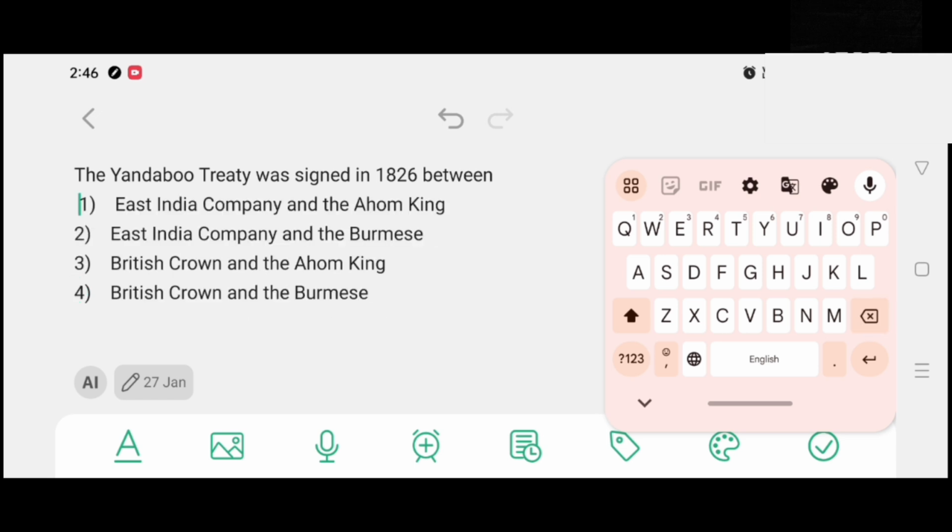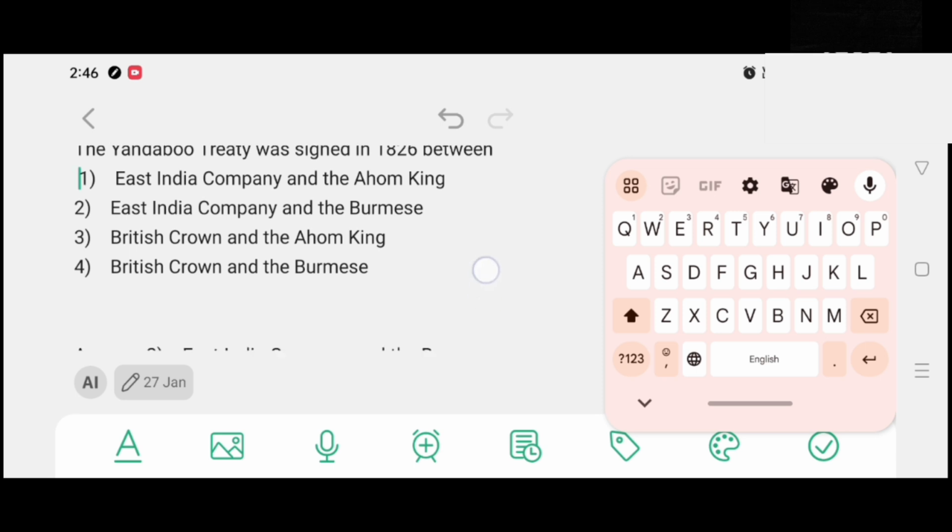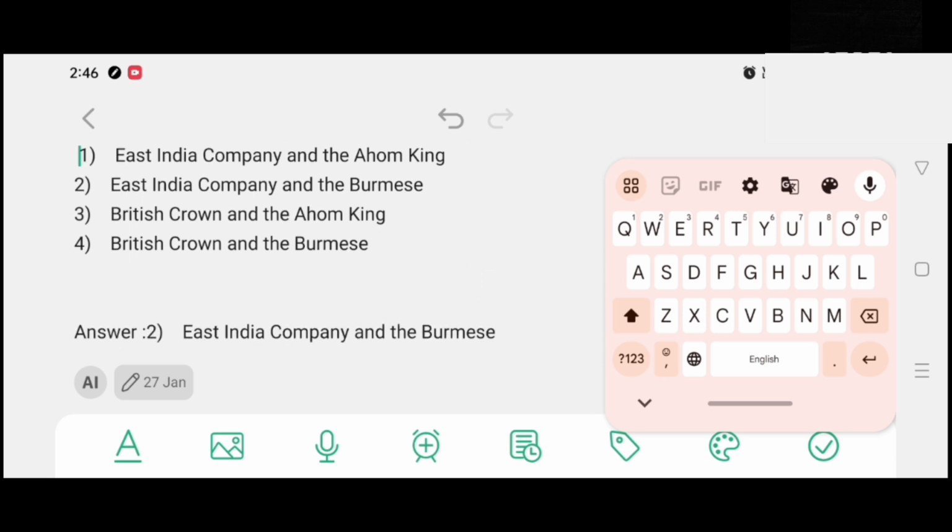The Yandabo Treaty was signed in 1826 between option number 1, East India Company and the Ahom King. Option number 2, East India Company and the Burmese. Option number 3, British Crown and the Ahom King. Option number 4, British Crown and the Burmese. And the correct answer is option number 2, East India Company and the Burmese.